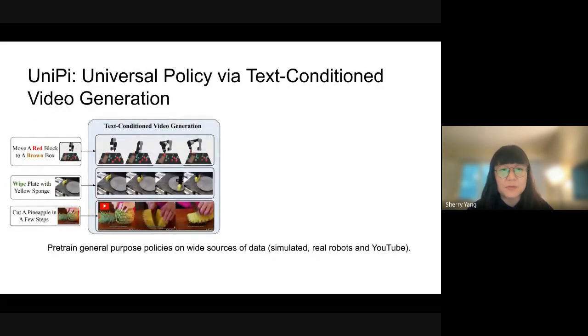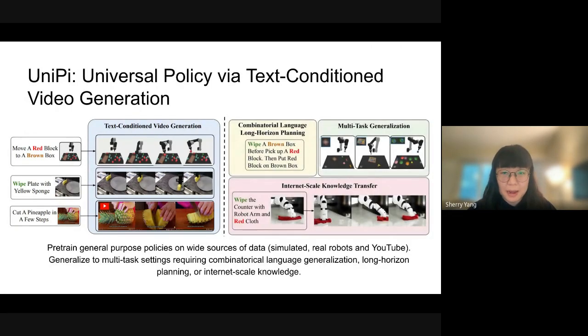Specifically, we pre-train on a large, diverse set of videos, including simulated robotic manipulation, real robotic manipulation, and even human videos. By pre-training on this diverse set of videos, we're hoping to learn policies that can generalize combinatorially to long horizon planning tasks, to different multitask generalization settings, and also maybe leverage internet scale knowledge, such as how a human might cut a pineapple.